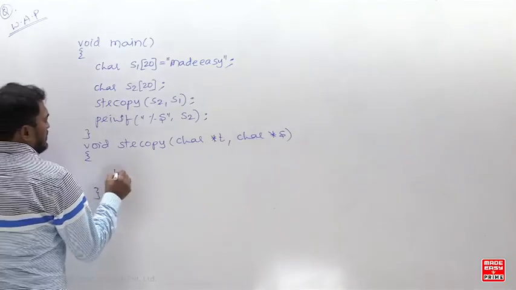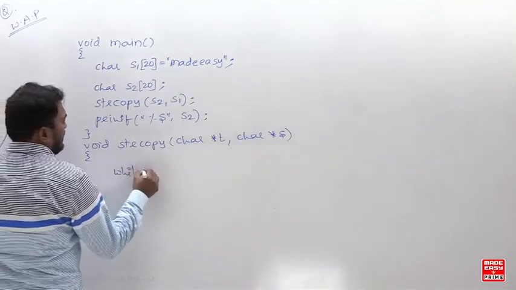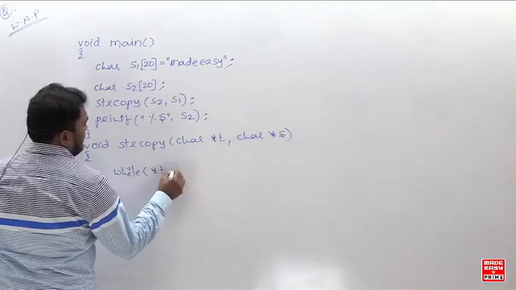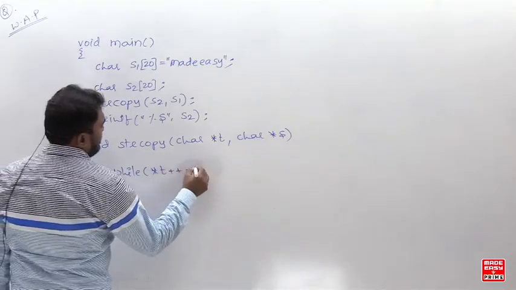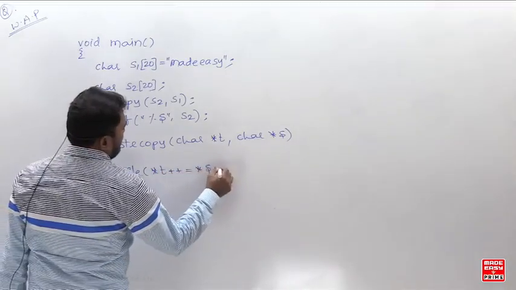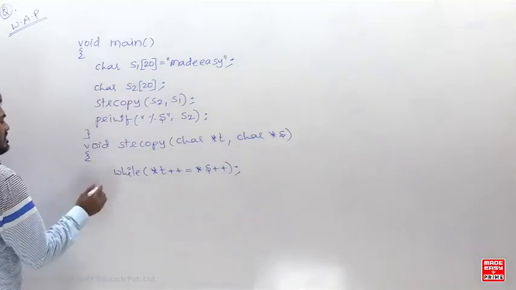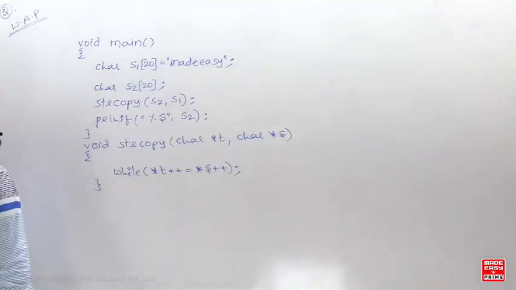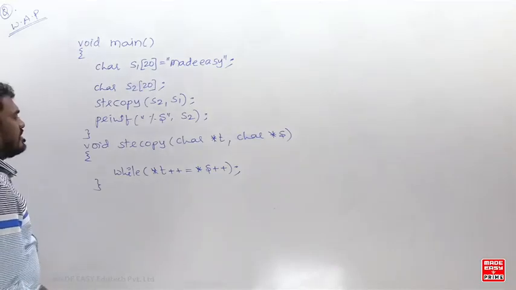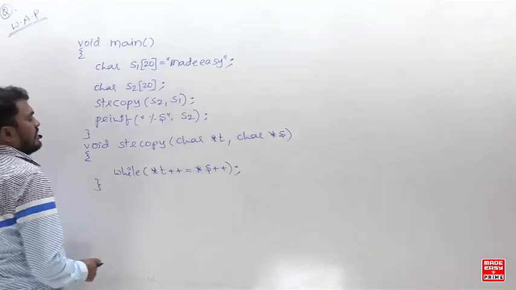So let's try to understand here, only one line. Okay, star t plus plus equal to star s plus plus. So only one line, that's it. So we'll copy the entire string, okay, from source string to target string. Okay, so just copy this.